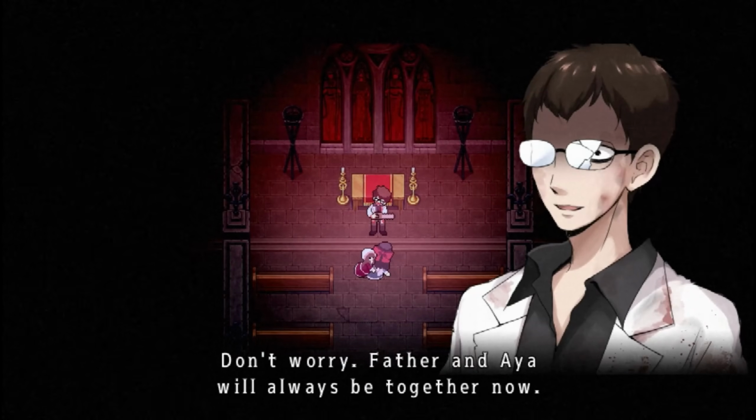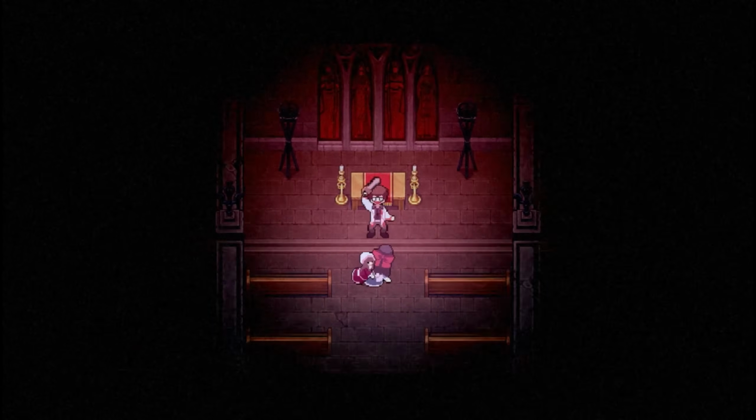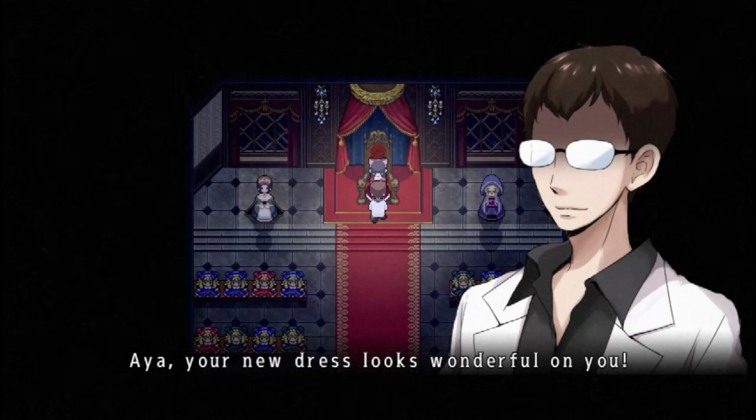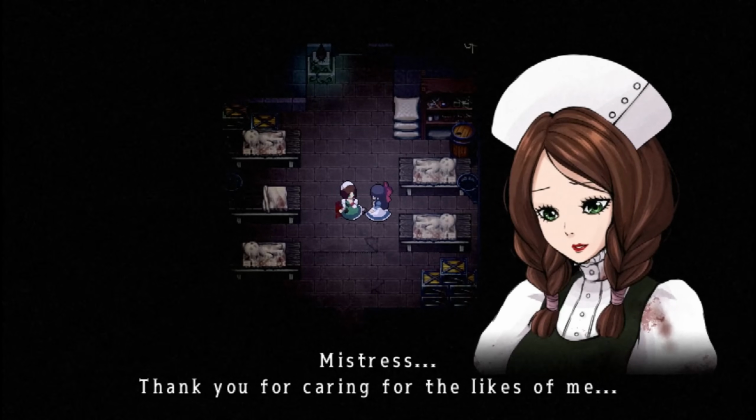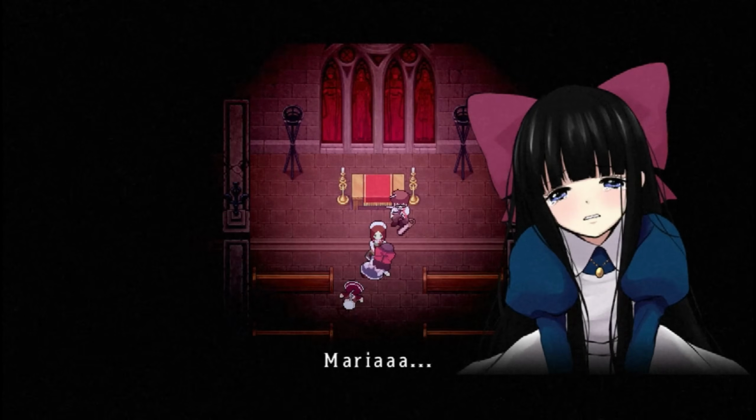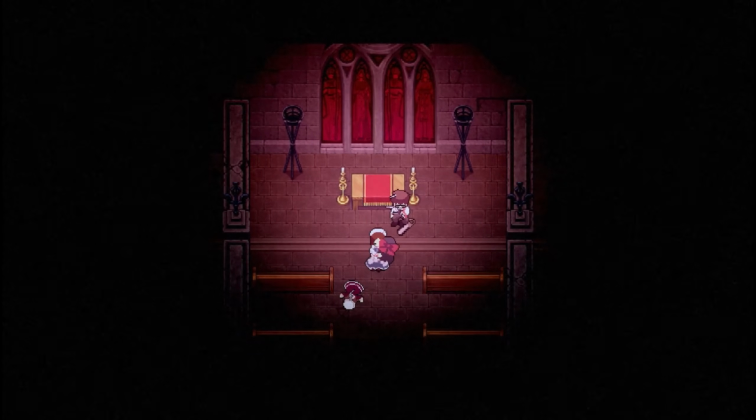Aya's refusal to help Maria triggers Bad Ending 2, where Alfred eventually catches her in the chapel and kills her. The final scene shows Alfred placing a dolled Aya on a throne in a doll room, reflecting on her now eternal beauty. The true end follows Aya helping Maria, who returns the favor when Alfred attempts to attack Aya in